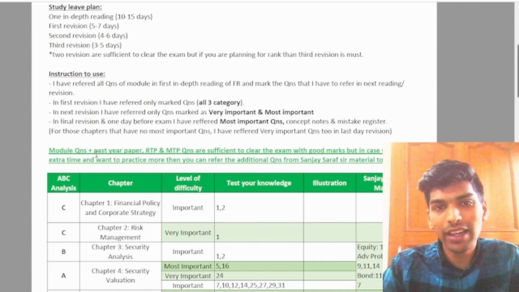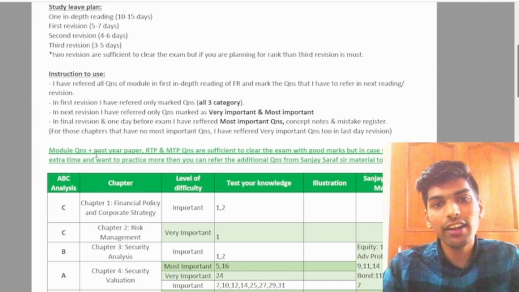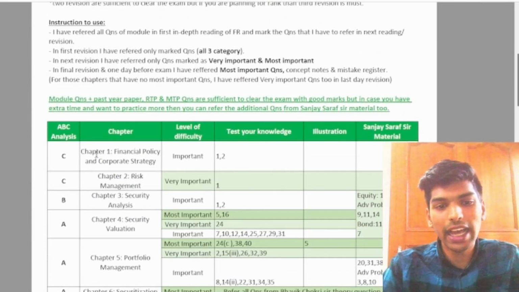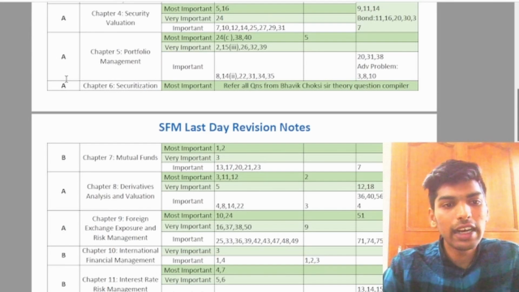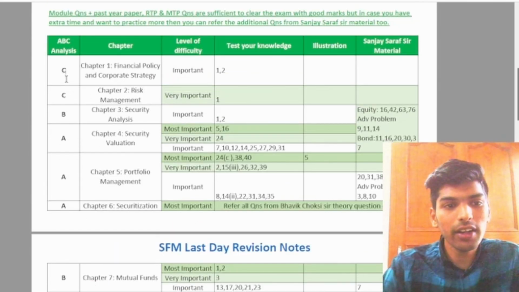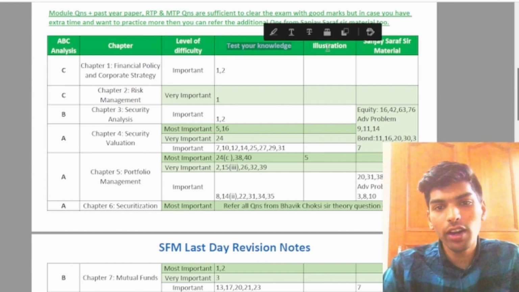But the best practice is to do all the questions of the module by yourself, and then select the questions that suit you. These are the questions that I have selected, and they have been given chapter wise. For example, from chapter 1, what are the important questions. Apart from it, it contains the ABC analysis on the left hand side. Every chapter contains the ABC analysis, the important questions from the module, the test your knowledge, and the illustration.